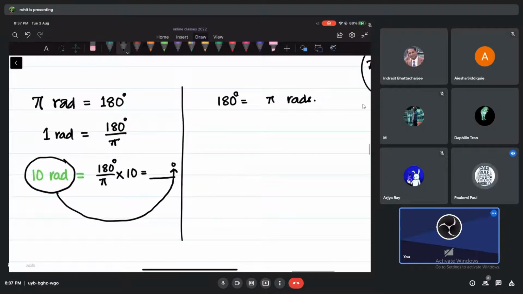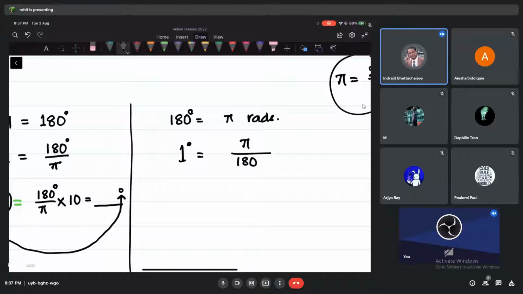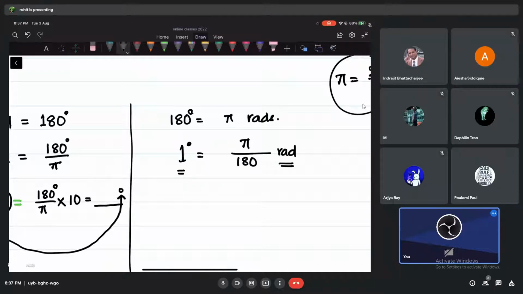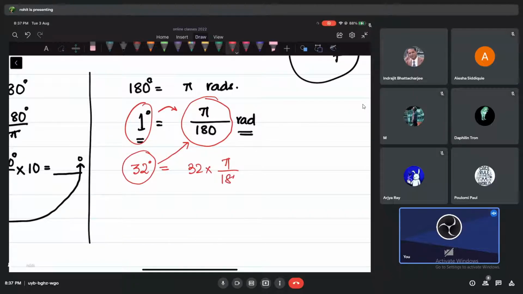This is needed, that's why I'm writing it. Same thing goes here also. From here I can write, 1 degree is equal to how much? Pi by 180 radians. Do you understand? This is a conversion from degrees to radians. So suppose I ask you now, tell me how much is 32 degrees in terms of radians. Your answer is 32 degrees must be 32 times of this, right? Yes, sir. Because 1 degree is so much, 32 degrees must be 32 times that. That means 32 into pi by 180. But I have got a radian measurement.